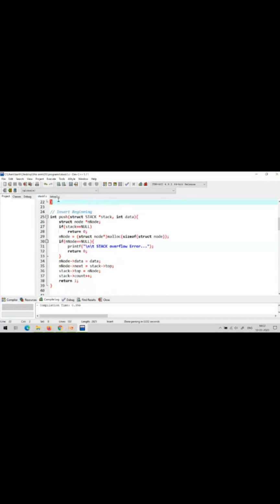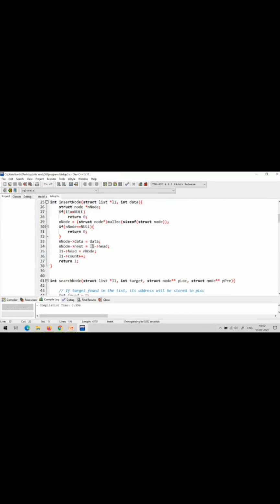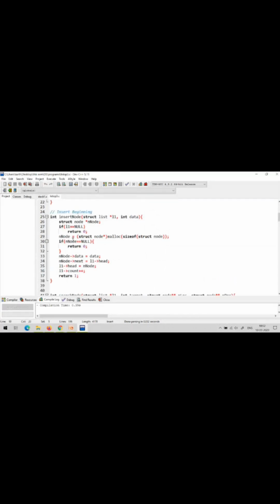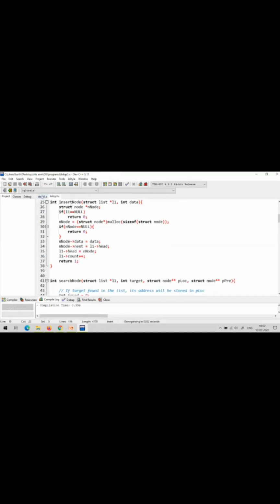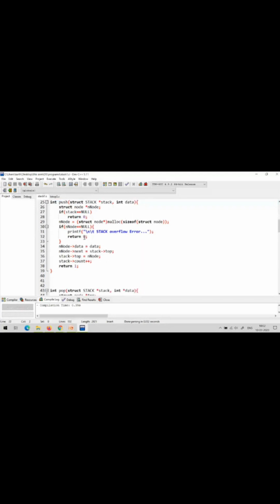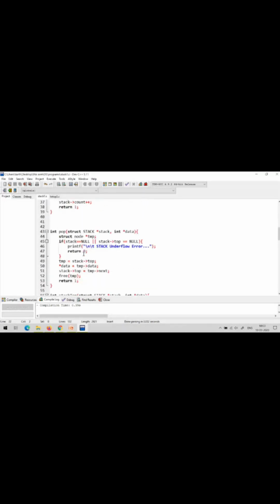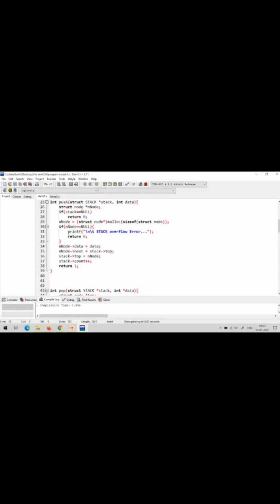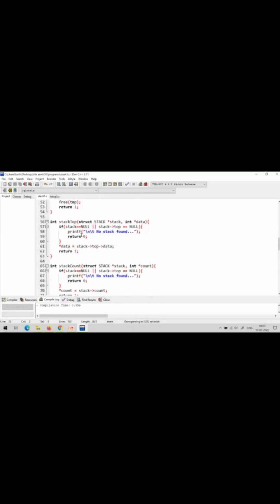Then the push operation, here the insert node operation. See here, this is the insert beginning operation. So this code and the push operation code are both the same, because the implementation of the stack here is using a linked list. Only the function name is different. Instead of the function names insert and delete, here we are giving the function names push and pop. Totally, push operation, pop operation, then stack top.